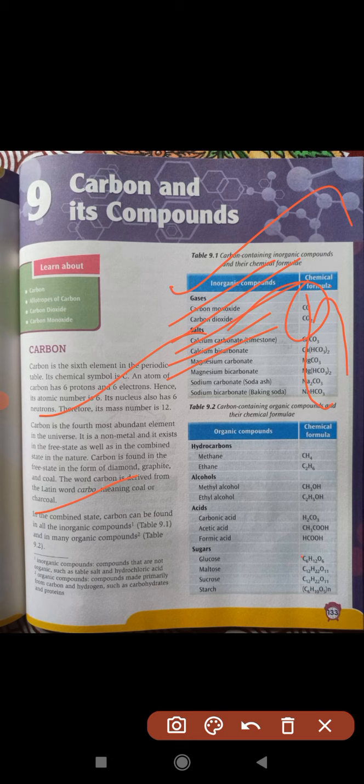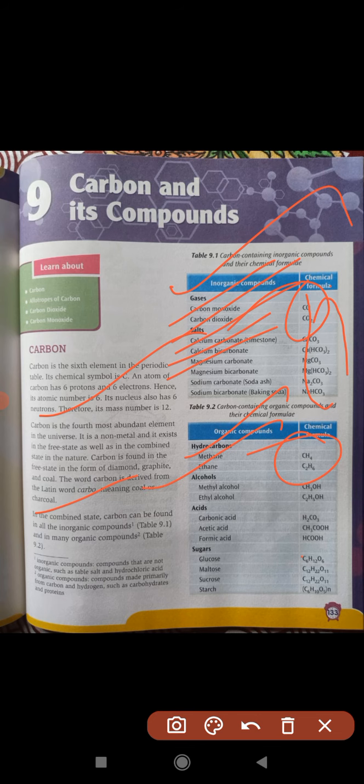And organic compounds means the compounds extracted from living organisms, the compounds produced by living organisms, or by the decomposition of living organisms. In that case all the compounds related to living organisms come under it. So methane, ethane, these contain carbon.